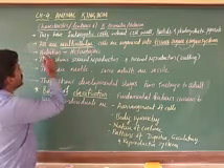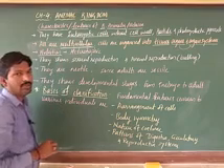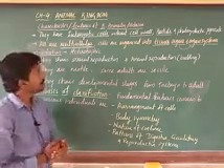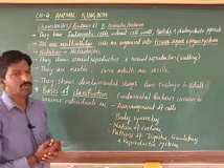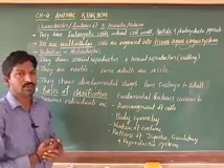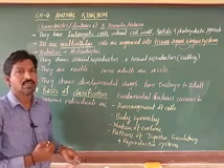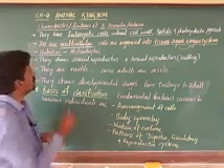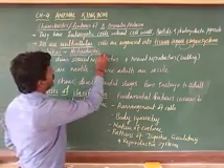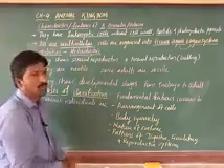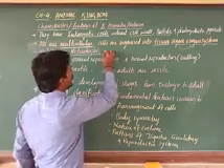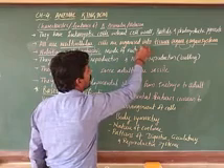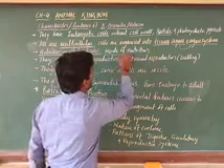Next, mode of nutrition. Nutrition means how they get food, how they are taking food. That means whether they are dependent or they prepare their own food. All animals show the heterotrophic mode of nutrition, very important.